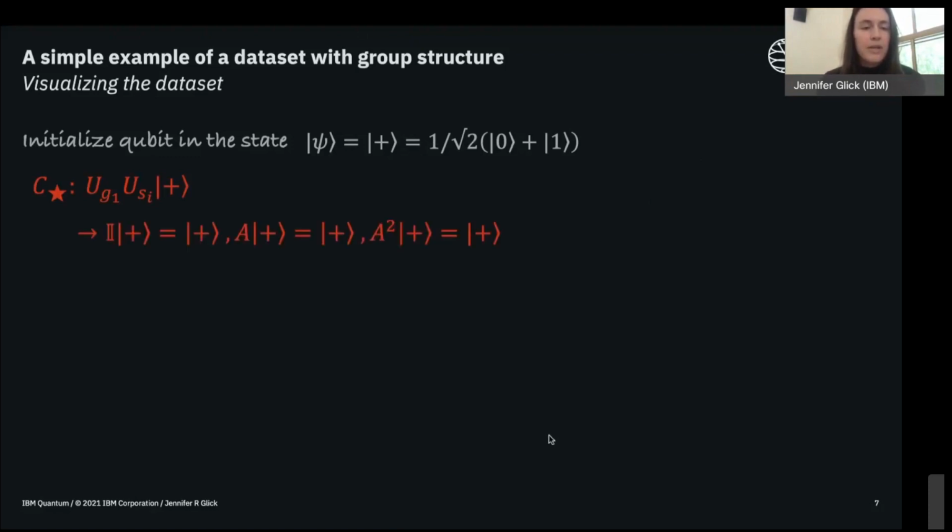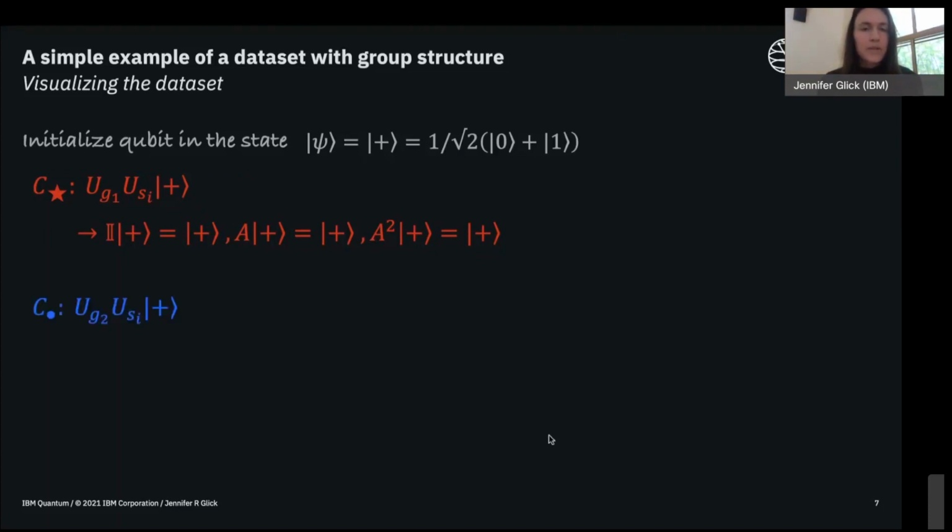And if we write out the three states, we'll see something interesting. In the first case, we just have the identity acting on the plus state, which is the plus state. And then we have the matrix A acting on the plus state. Because A is a rotation around the x-axis and the plus state is on the plus axis, we just get the plus state back again. The same reasoning holds for A squared. So as you can see, something interesting is happening. All of the elements of this coset just return the same state, plus, back.